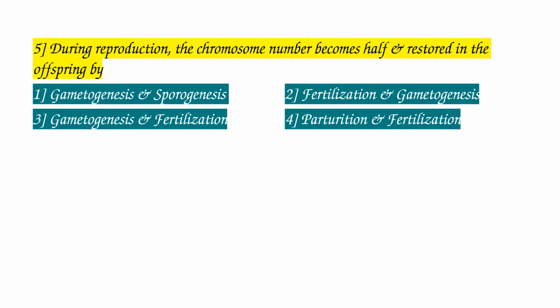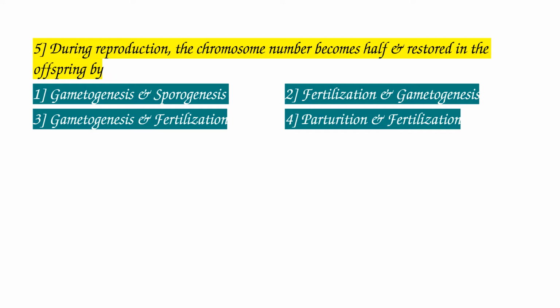So gametogenesis, formation of gametes, is called gametogenesis. Sporogenesis, formation of spores, is called sporogenesis. Fertilization, fusion of male and female gametes, is called fertilization. Fertilization is also equivalent to syngamy. And parturition, that means giving birth to the child, is called parturition. So these are the 4 terms we find in the options: gametogenesis, sporogenesis, fertilization, parturition.